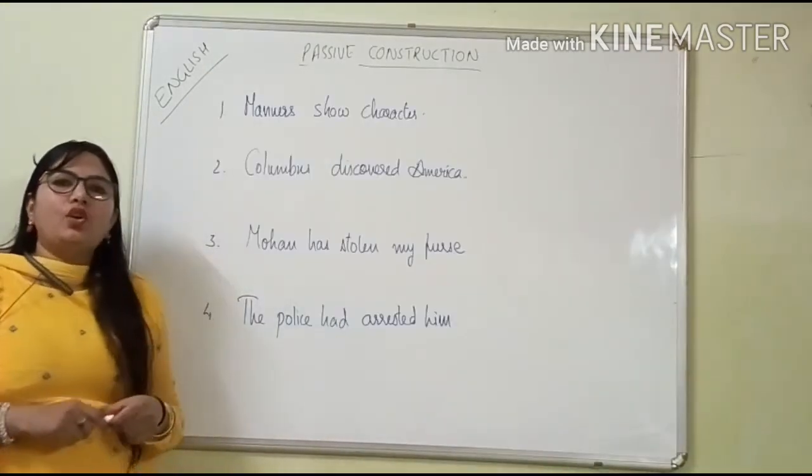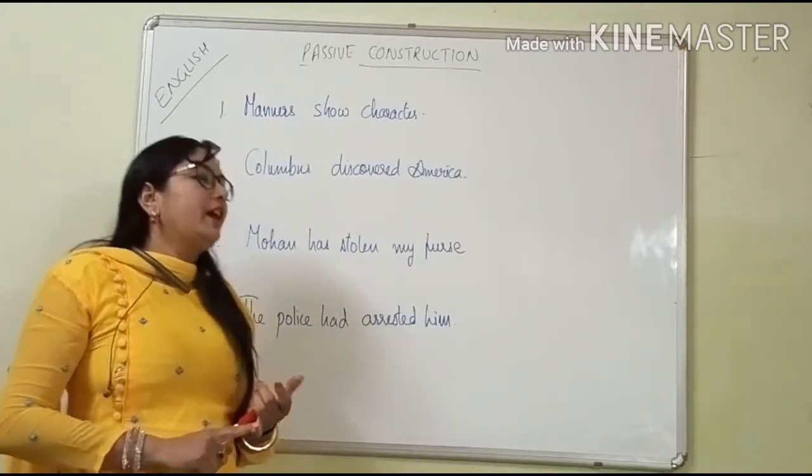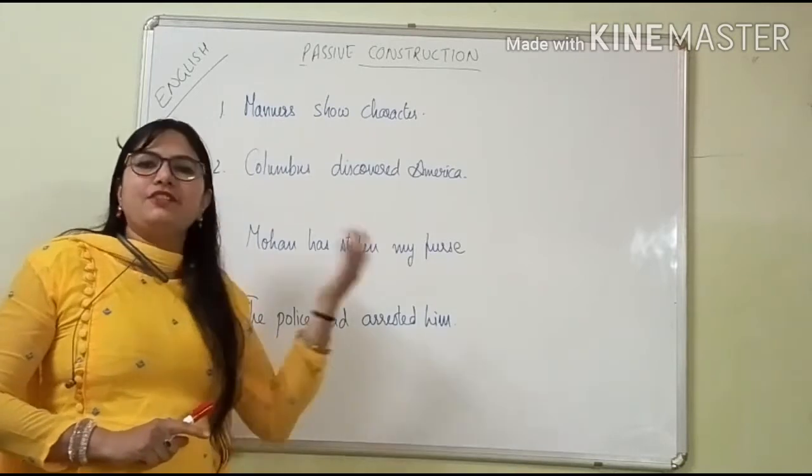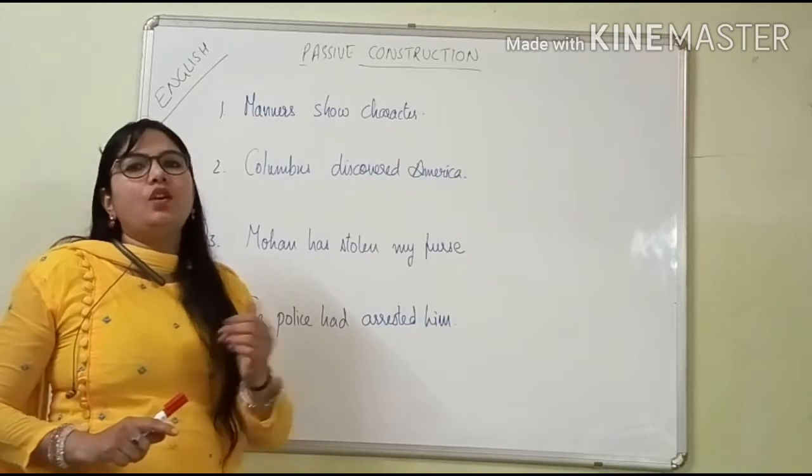So now we have taken all 8 types, affirmative also and interrogative also. Now mixed sentences we will see and we will solve. Some of the sentences we will solve here and some of the sentences I will give you in the homework.